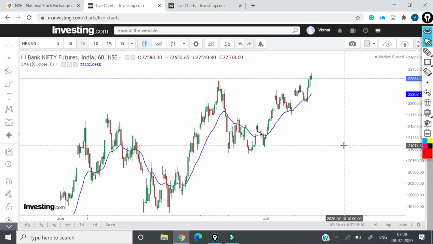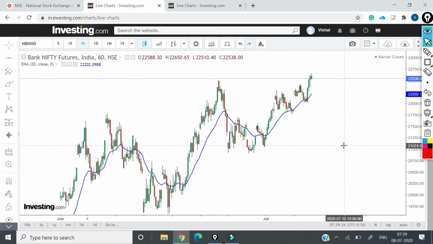And as I told you, FII data is also bullish, but it is not as bullish as it was yesterday, but they still have bullish positions in the market, especially in the Indian market. And I feel that maybe 23,000 is still on cards in Bank Nifty, and 11,000 is still on cards in Nifty. If Nifty is crossing the 10,900 level anytime, then there is no resistance after that till 11,000. Similarly, if Bank Nifty is crossing 22,500, 600 level today, there is no resistance till 23,000, then the next resistance is at 23,500, which I am sure it may even reach.